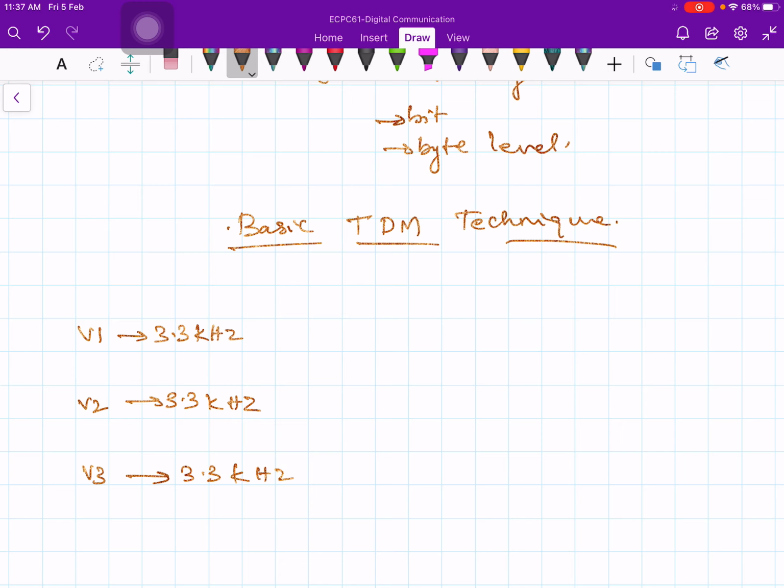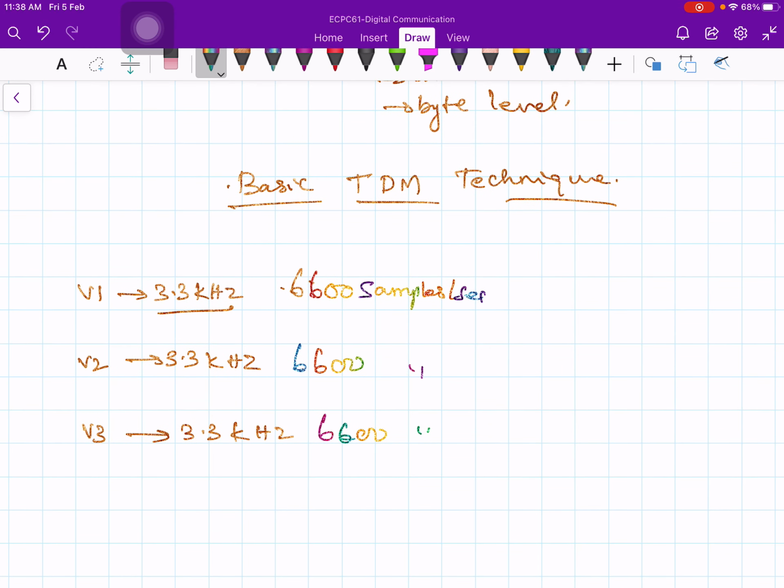Therefore the sampling is done at twice this bandwidth, which is 6.6 kilo samples, or 6600 samples per second, by the Nyquist theorem. Here also 6600 samples per second.